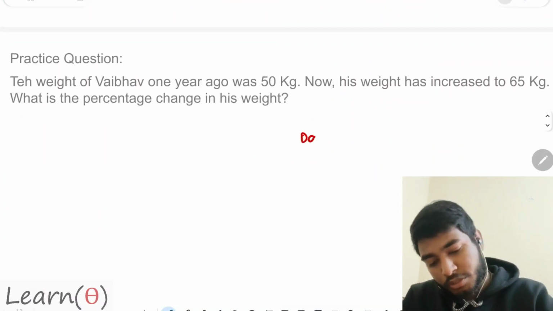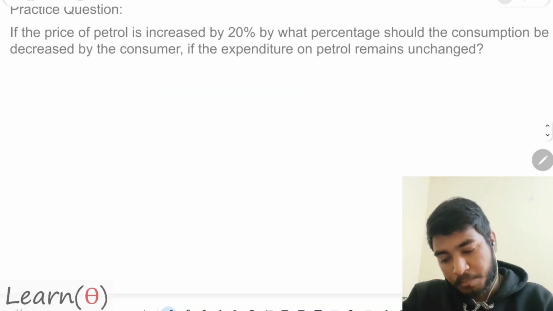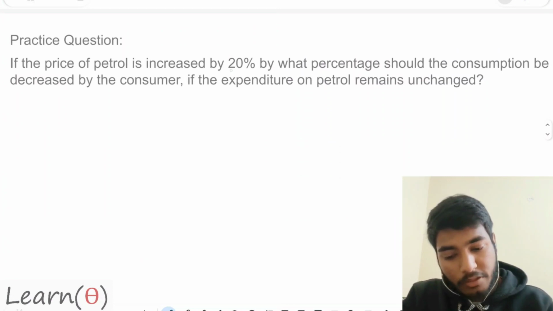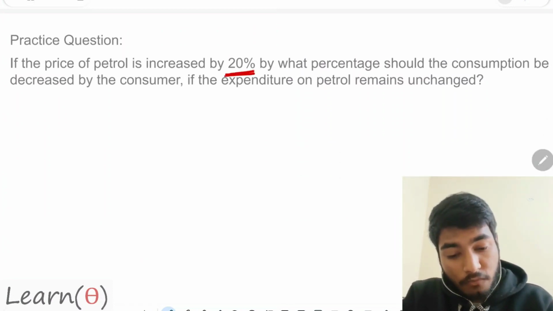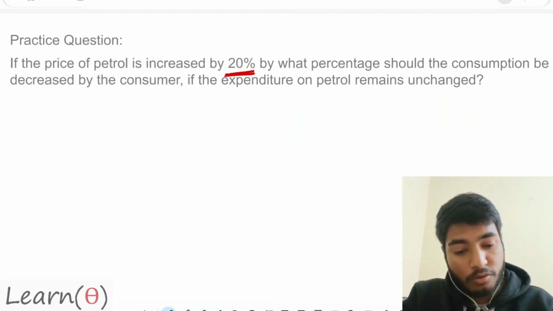This question is already being done. So, let us check this one. This is a good question. Question says, if the price of petrol is increased by 20%, what should the consumption be decreased by the customer if the expenditure on the petrol is to be unchanged?